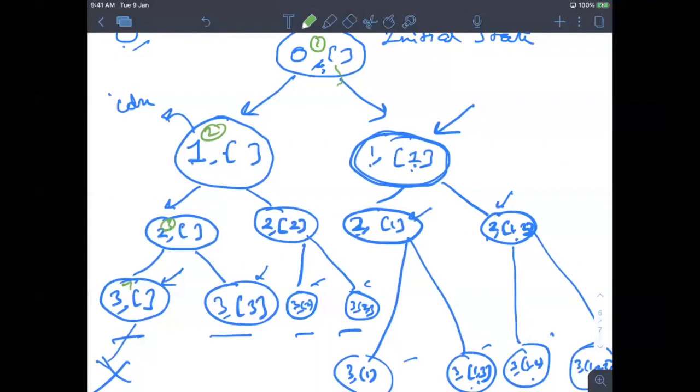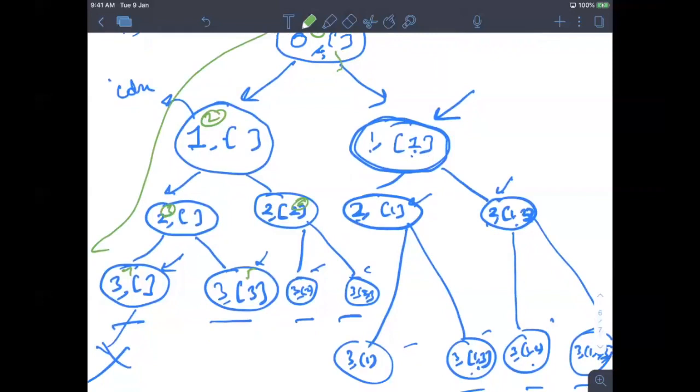At this point this will be computed, then you'll come to this 5, then it is covered, then it will go upside, 6. Then you have covered this, then you will go to the right side. So you might get 6, 7, and then you will go to 8.